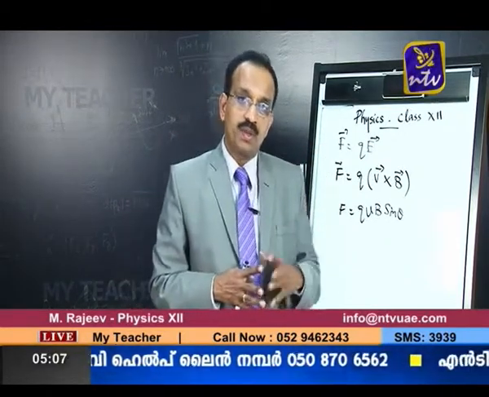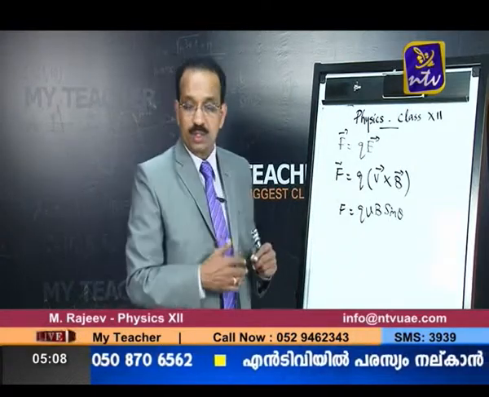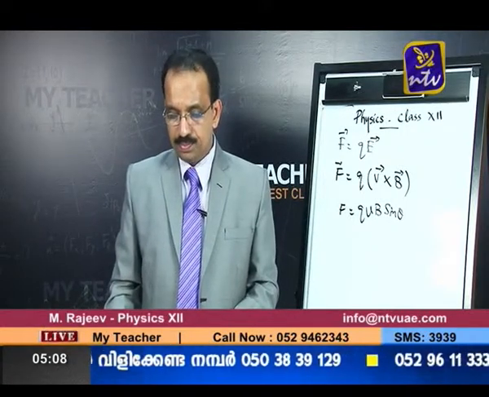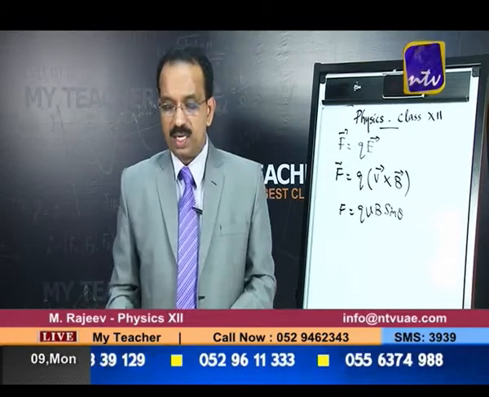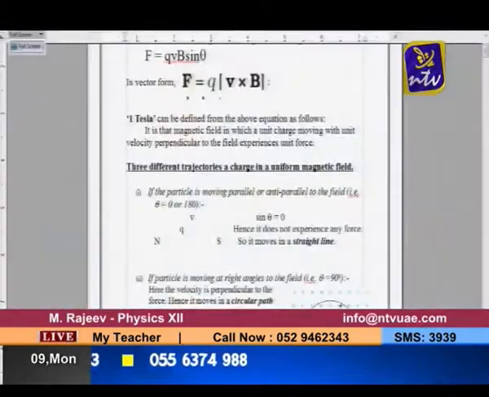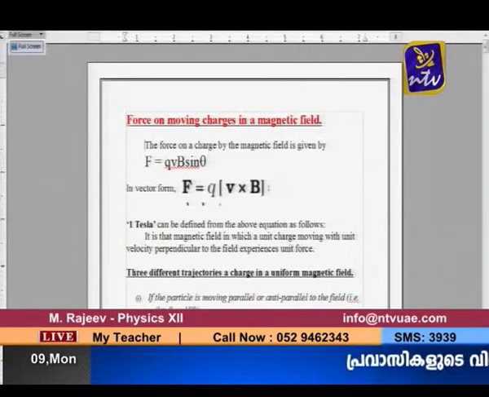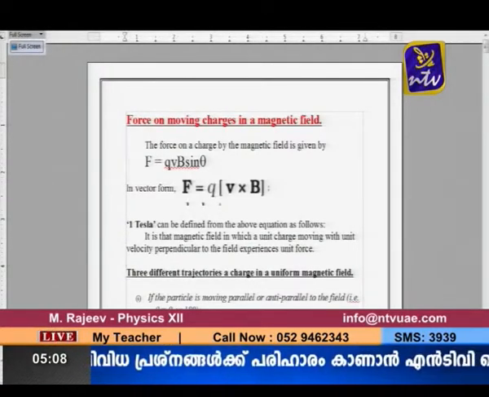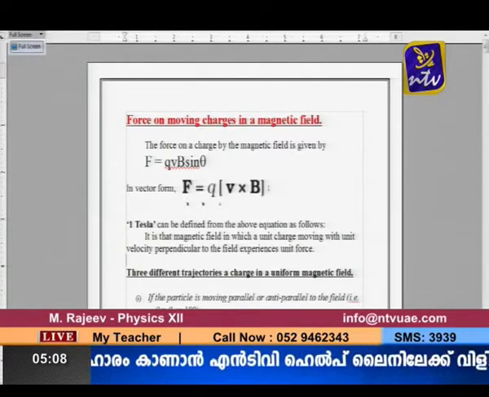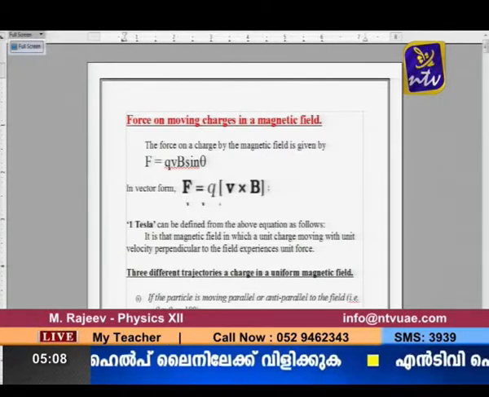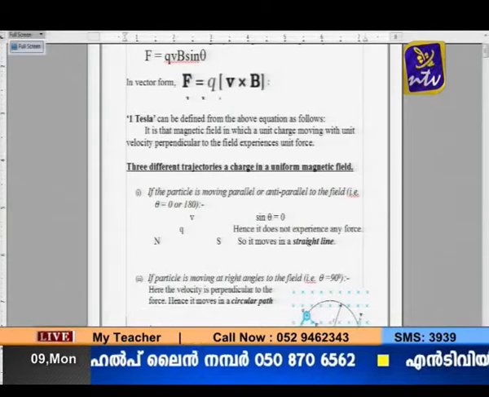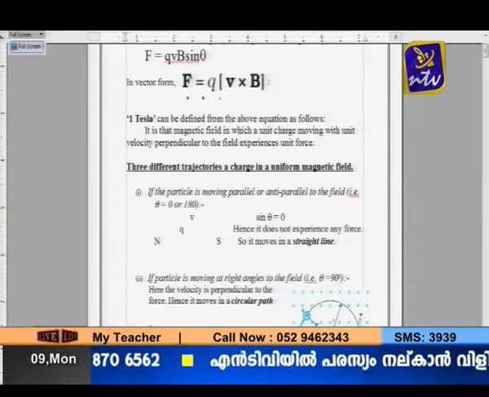Now we will have a quick review of the whole content. If the charged particle is in a magnetic field, the basic equation is F is equal to QVB sin theta, in the vector form Q into V cross B. Then the 1 Tesla definition, and then there are 3 different paths. The first path is when the charged particle is parallel or anti-parallel, there is no force at all, it will go in a straight line itself.